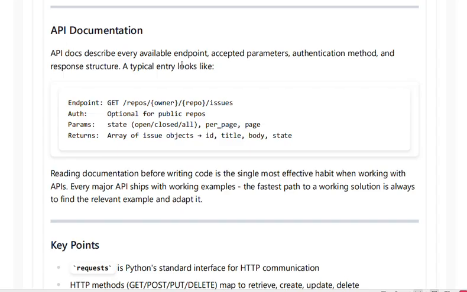Then we are going to talk about API documentation. The API documentation describes every available endpoint. So what is documentation? We know what instruction I have to give and what output I am going to get. That will be available in the documentation. Everything will be there: what parameters it is going to accept, how I should do the authentication step, what the method is, and what response I will get if I give the instruction like that.